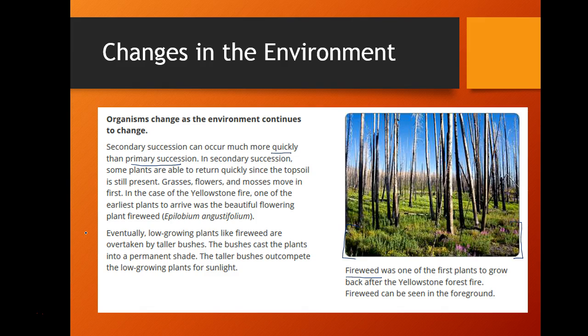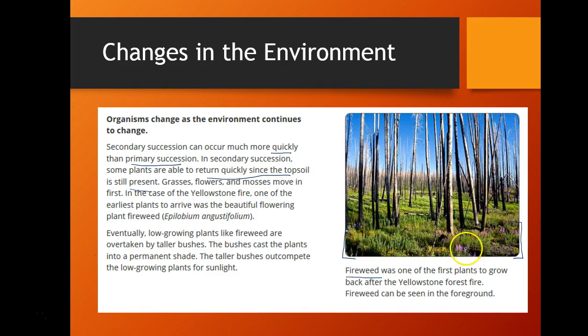However, in primary succession, because we're introducing pioneer species that are living in the area for the first time, that definitely takes much more time. In secondary succession, some plants are able to return quickly since the topsoil is still present. So that's why the grasses, the flowers, and the moss are the ones that appear first.